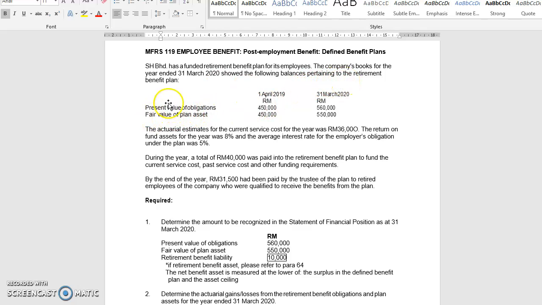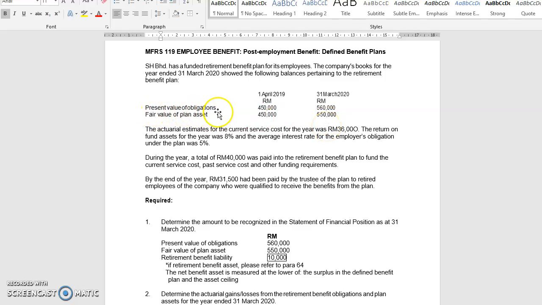So we have two accounts here. The first one is present value of obligation. Since this is the amount as at 1st April 2019, this is the amount that we consider as balance BD, the beginning balance brought down. And this is 31st March 2020. So these two amounts are shown as the ending balance, balance carried down, balance CD.